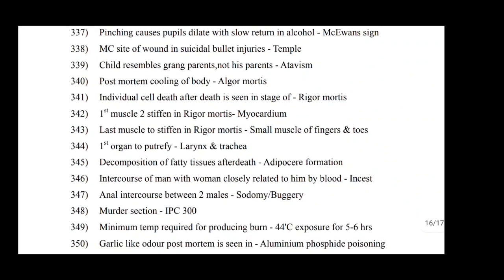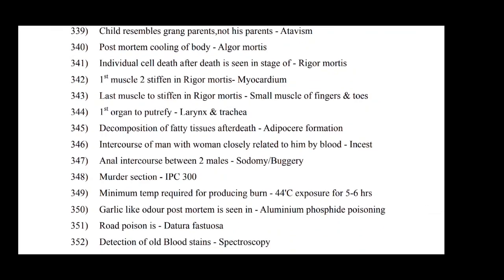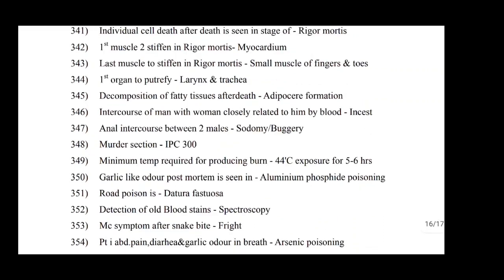Individual cell death after death is seen in the stage of rigor mortis. First muscle to stiffen in rigor mortis is myocardium. Last muscles to stiffen in rigor mortis are small muscles of finger and toe. First organ to putrefy: larynx and trachea. Decomposition of fatty tissue after death: adipocere formation.